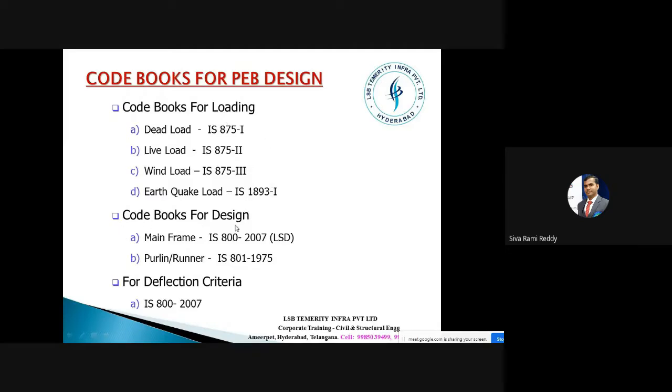And then code books for design. So these are for loading and these are for design. What are the code books to be verified? If you want to take a screenshot of it, please take it. You can take a screenshot of this one also. Of course, it is more important, so you can take the screenshot.